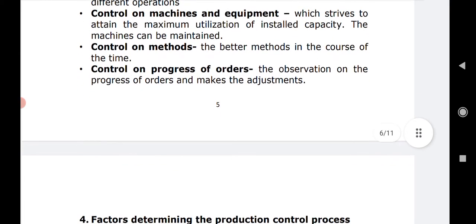Next comes control on machines and equipments. So this area strives to attain the maximum utilization of installed capacity, and the machines can be maintained from time to time.